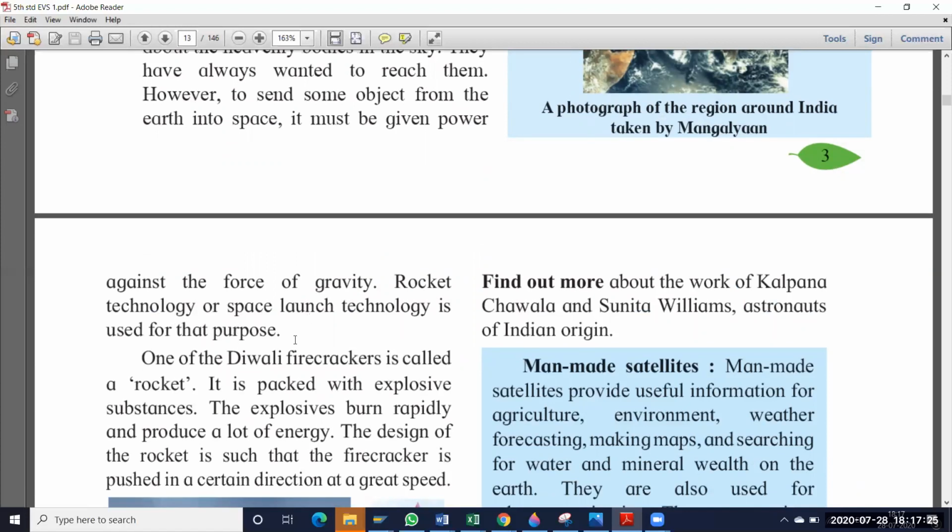However, people are not easily going to space, but our scientists send some things to space. So what are those things? Rockets, space launch technologies, satellites, all these are sent to space by scientists. These rockets and satellites are not attracted to the planets. They keep rotating by themselves, not attracted by the gravitational force of planets.